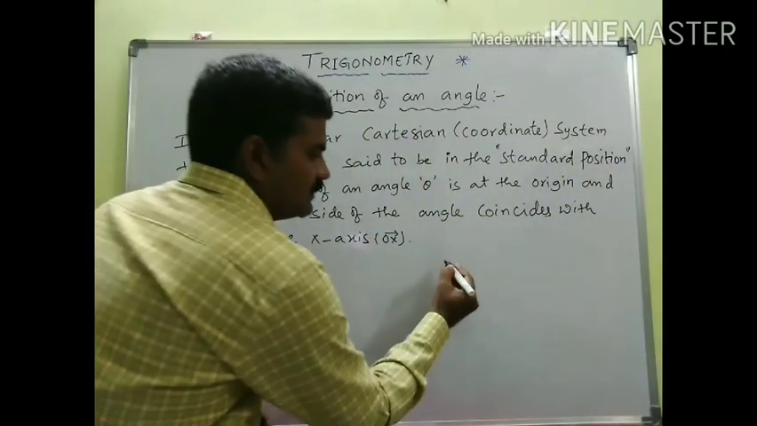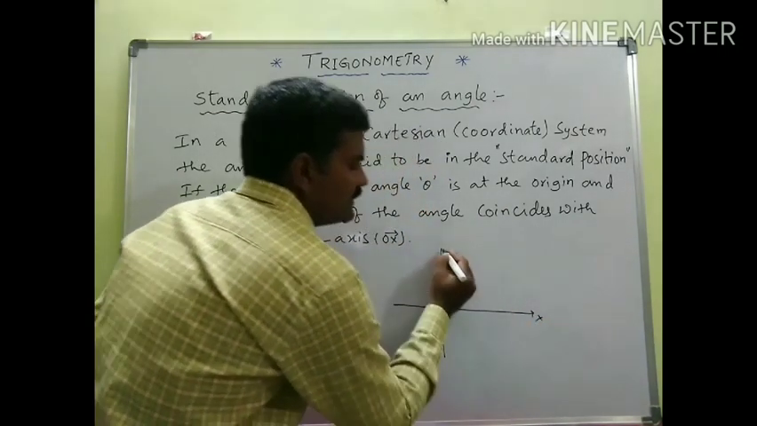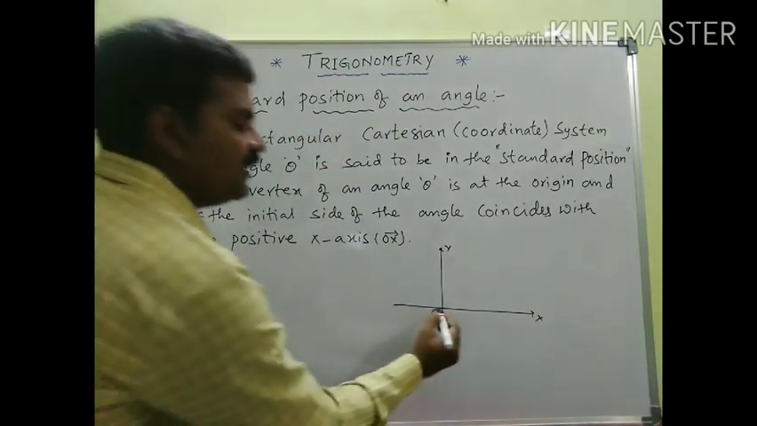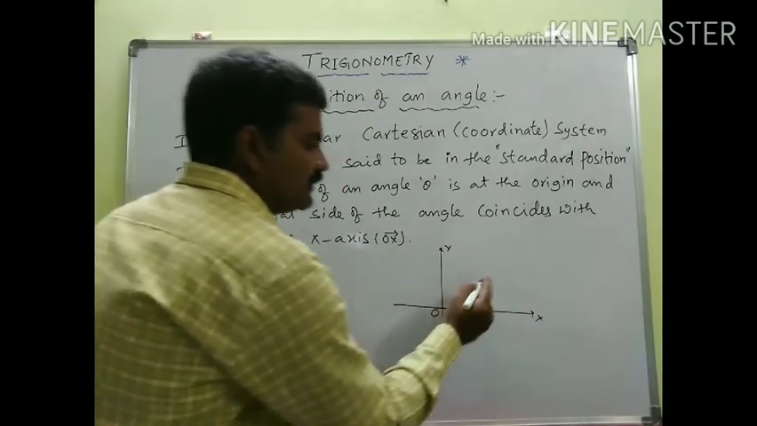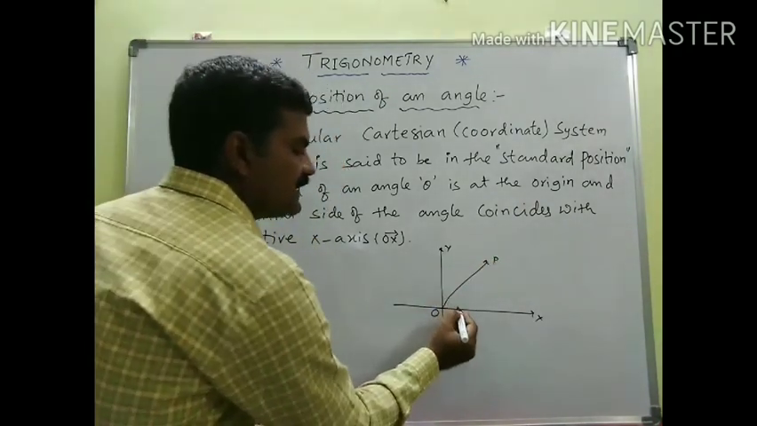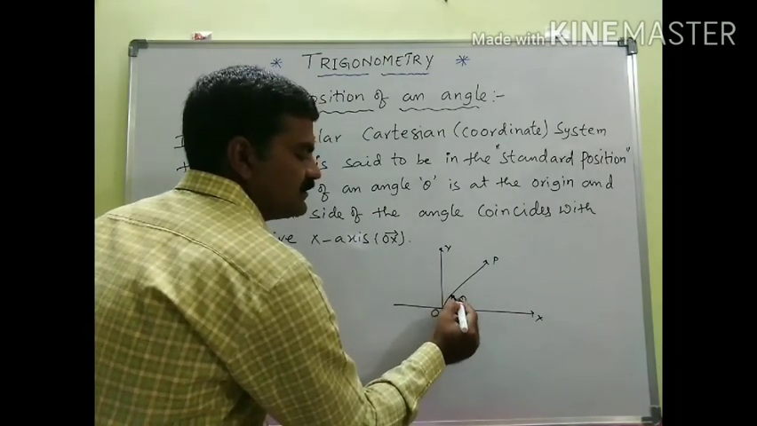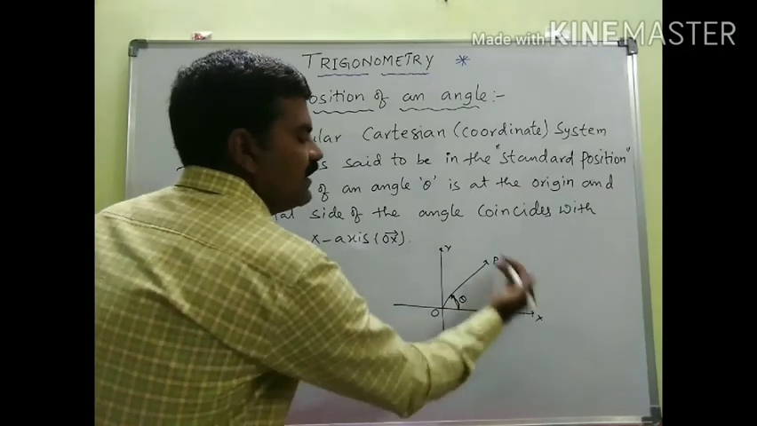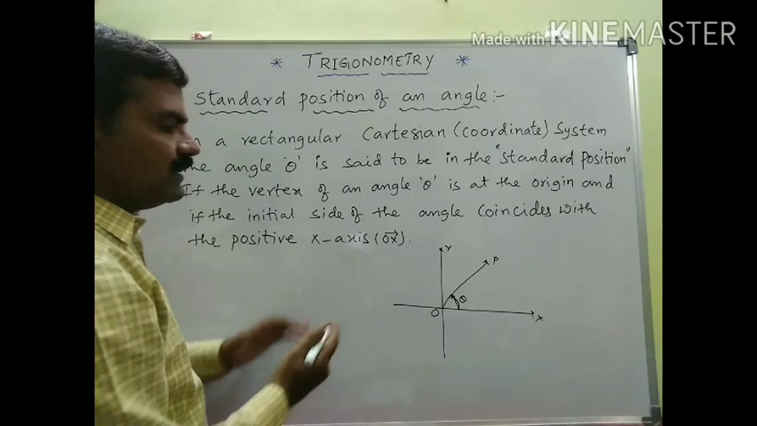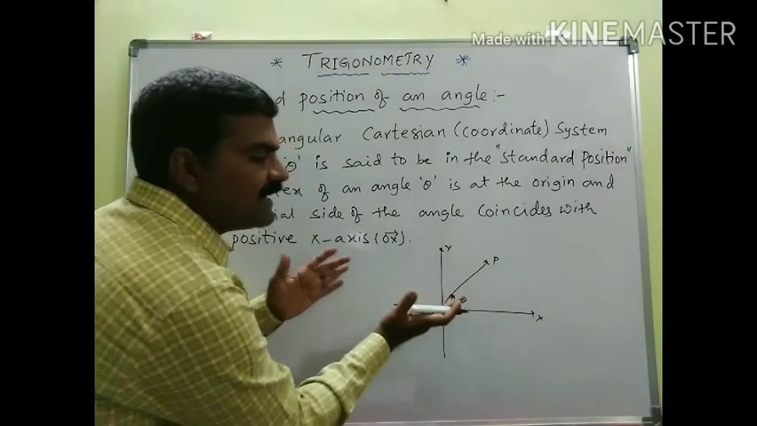So see here, generally this is the coordinate system with x-axis, y-axis, and O is the origin, right? Now say this is one more ray, which is P, and this angle is theta. The rotation of the angle is in this direction, which is anti-clockwise, also known as positive direction, right? Now look at me here. When can we say that theta, the angle, is in the standard position?